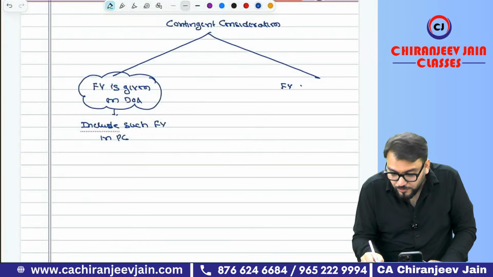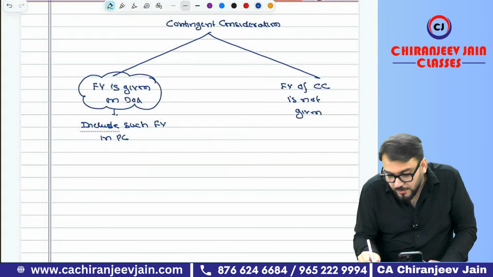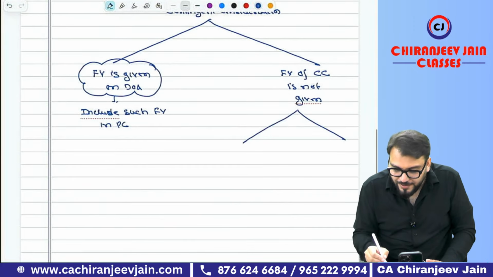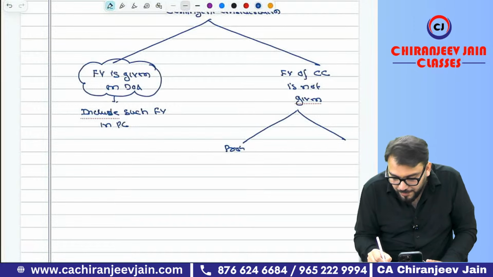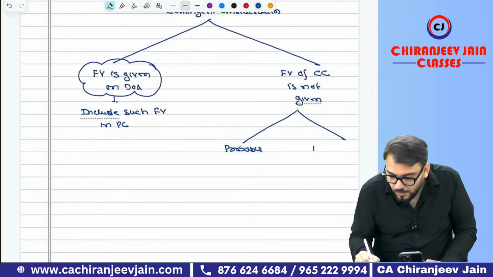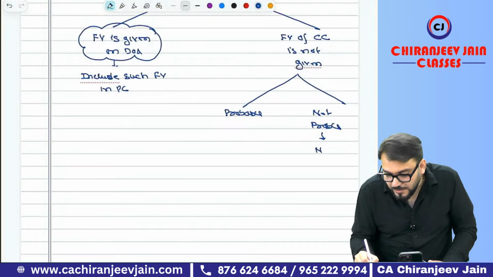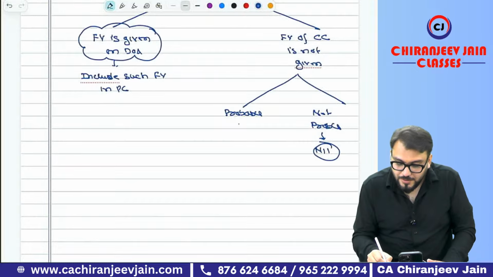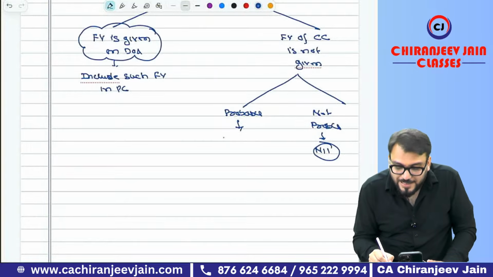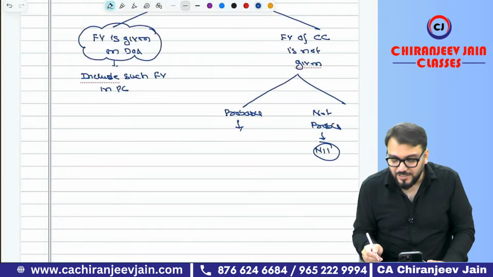But if the fair value of contingent consideration is not given, then we identify whether it is probable or not probable. If it is not probable, then the fair value will be nil. If it is probable, then we calculate fair value as per the information given in the question.